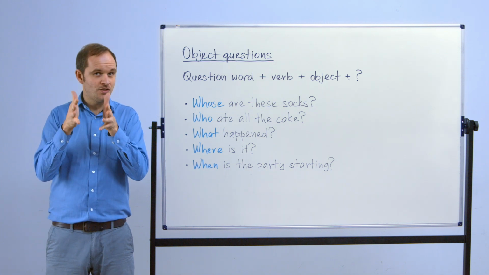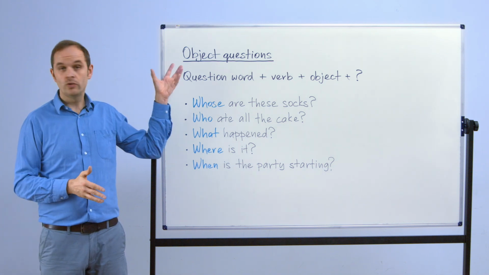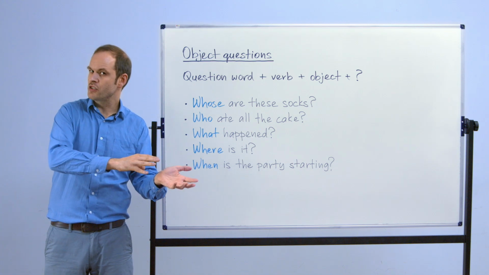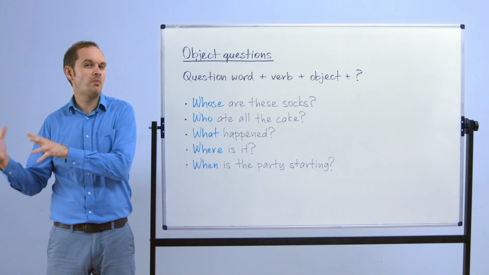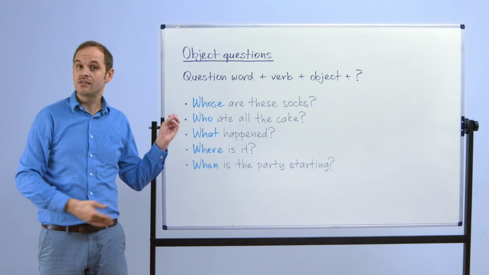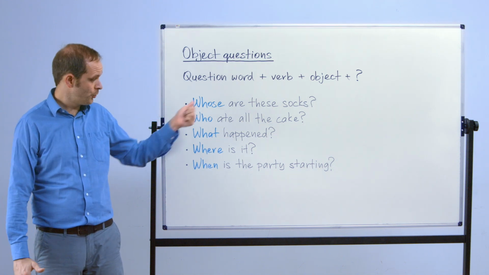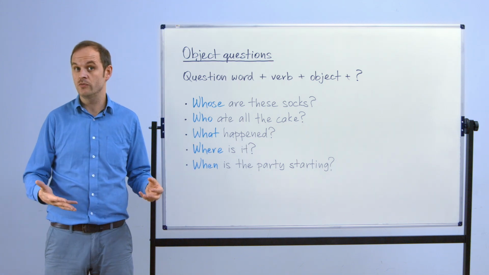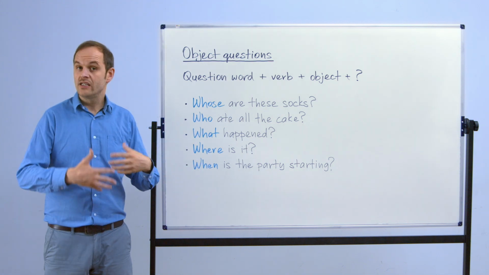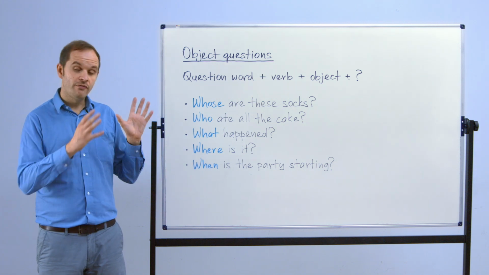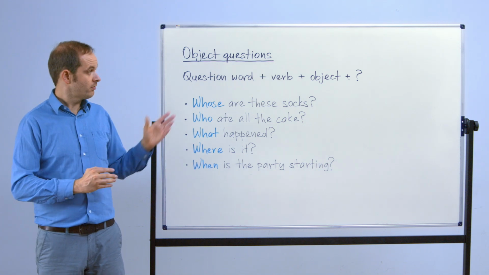In between these two forms of questions are what we call object questions. Object questions, we want more information than an auxiliary question, but probably less information than a subject question. And as you can see, they're similar to subject questions in that we've got whose, who, what, where, when, the more complicated question forms. But what we do not have is the auxiliary verb do or did or have. So the form of an object question looks like this.